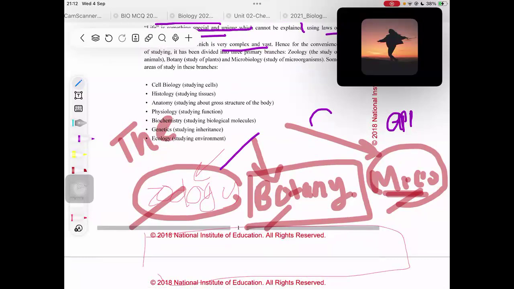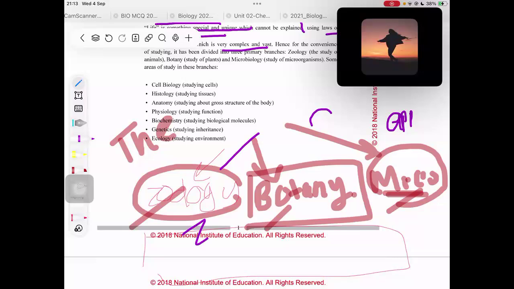Separately. Or else we can just study the functions of that animal. For example, we can look into its heartbeat and see how its heart is functioning, right? So we can either look into that function or we can go deep into the cells and see how the molecules are functioning, right? And also we could see the DNA molecule structure of these animals as well. We can study that area as well, right?